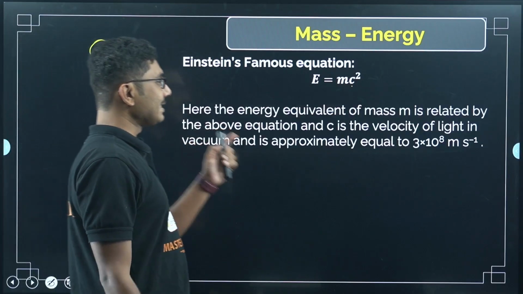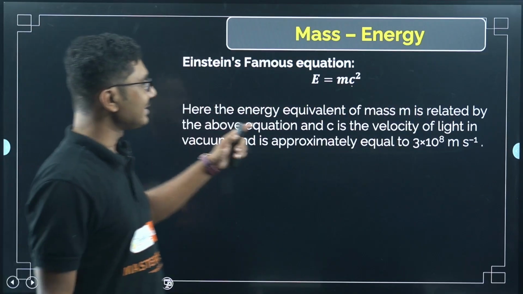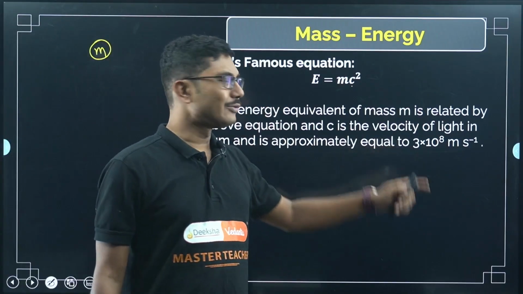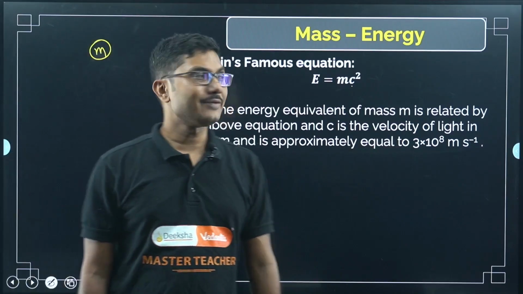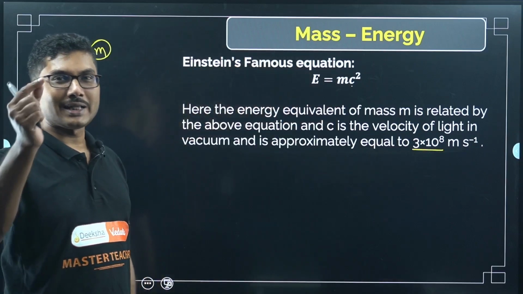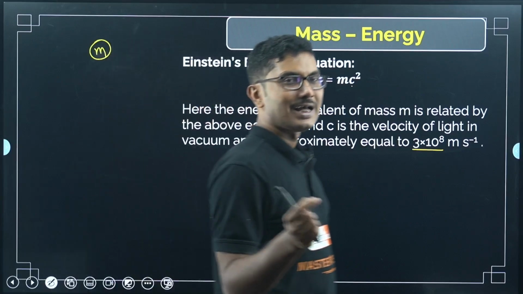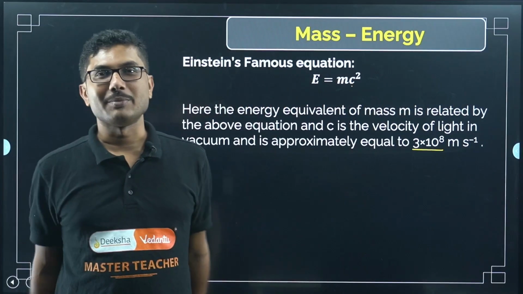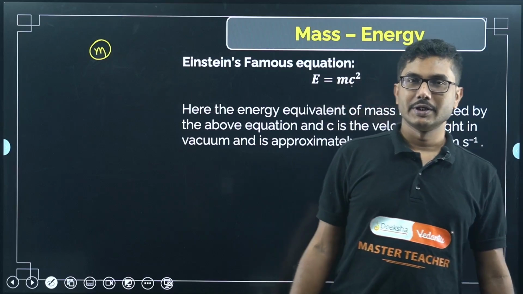So the energy equivalent of mass m is related by the above equation, and c is the velocity of light in vacuum, approximately equal to 3 times 10 to the power 8 meter per second. This is a very large number, as you can see. If you are somehow able to destroy 1 kg of mass, that can be sufficient to run our country for maybe 10 years. This is a huge amount of energy.